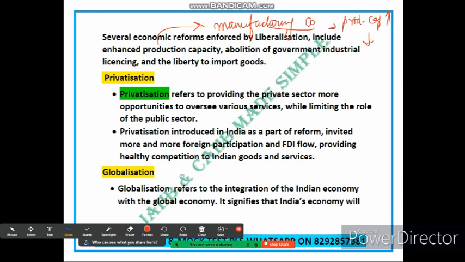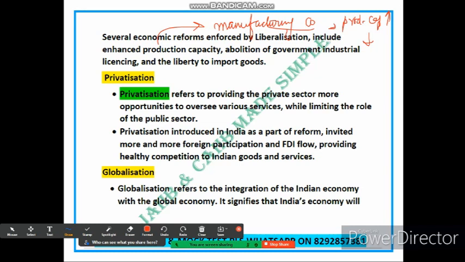Under the previous system, the company would have needed to obtain various licenses and approvals from the government, which could be a time-consuming and costly process. However, with the implementation of liberalization, the government removed this restriction and allowed the company to expand its production capacity without going through a lengthy licensing process. Additionally, the company can now import raw material or components from other countries without facing significant barriers. So basically, this makes it easier and more cost effective to access necessary inputs.